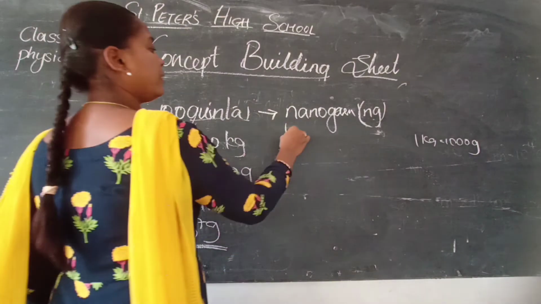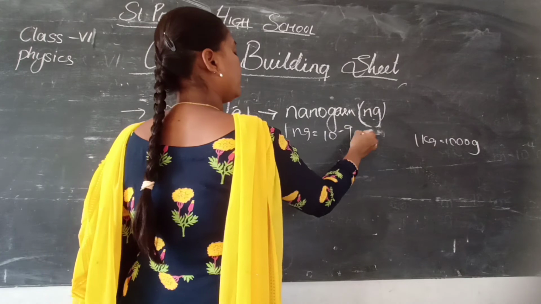So 1 nanogram is nothing but 10 to the power of minus 9 grams.